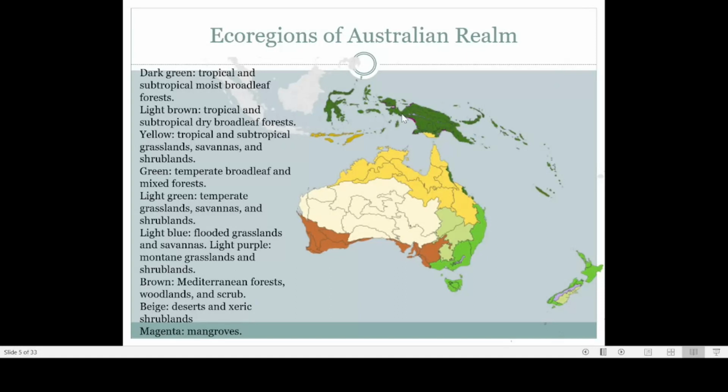Here the forests are thicker because they are closer to the equator, because of the presence of heavy rainfall and high sunlight. This region supports very rich animal as well as plant life. Now the third region is the yellow colored region of Australia, and it consists of tropical and subtropical grasslands.